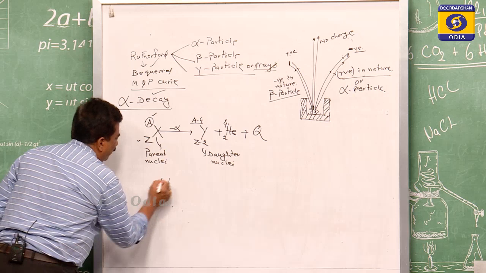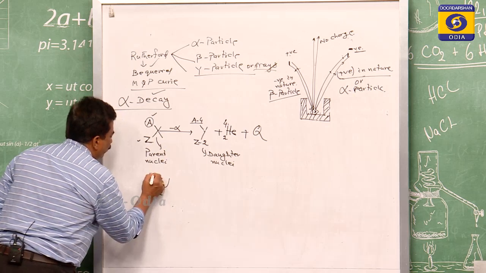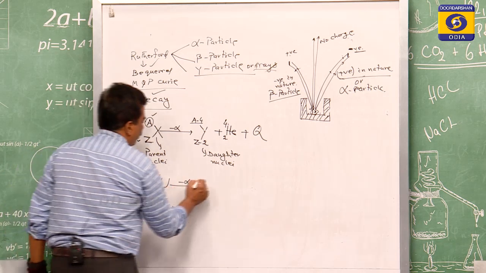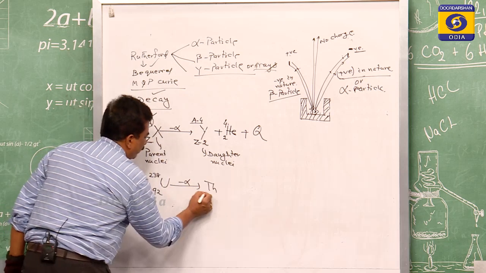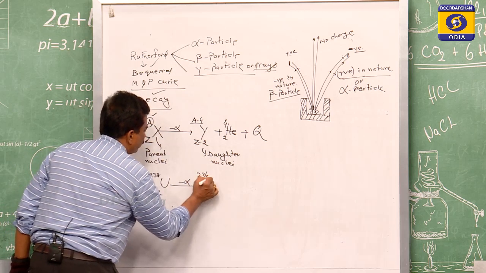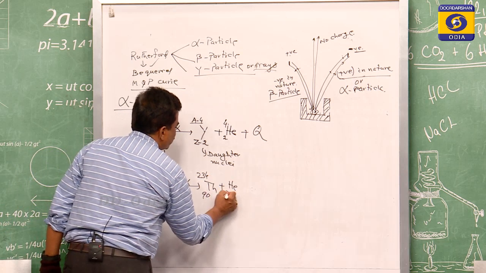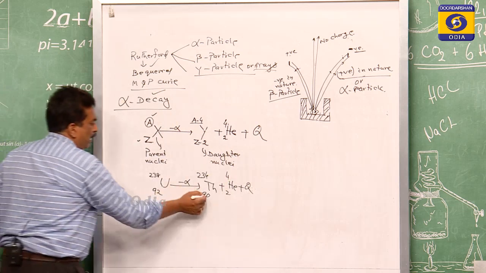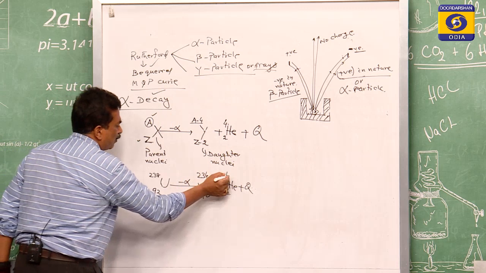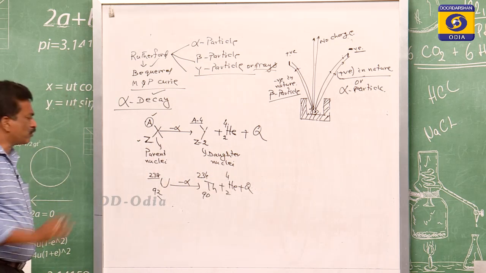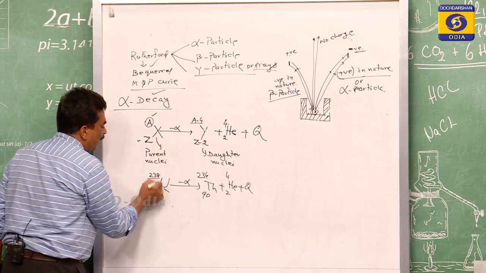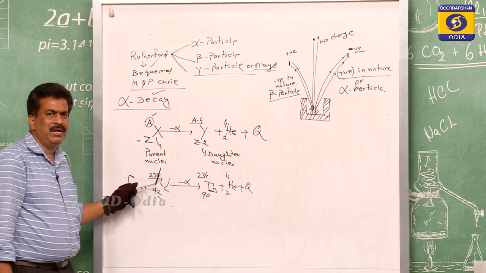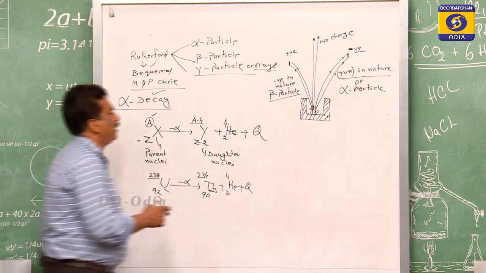For example, uranium 92, 238 emits an alpha, which gives thorium 90, 234, plus He 2, 4, plus some energy. You see, 90 plus 2 is 92, 234 plus 4 equals 238. The question comes, sir, why does this uranium 92, 238 give thorium? It is unstable and tries to maintain its stability.